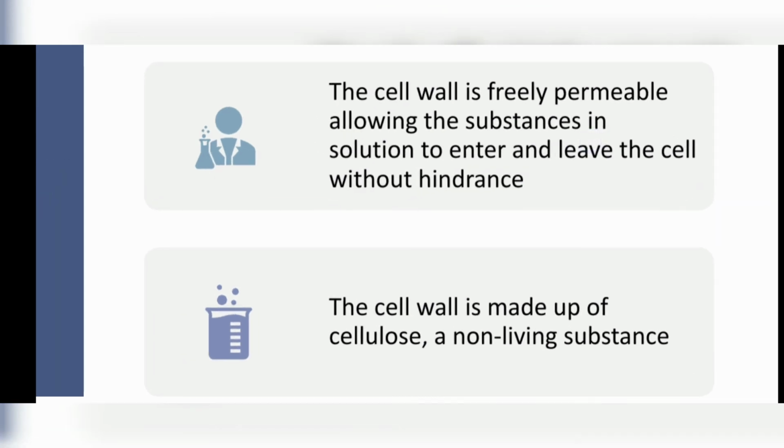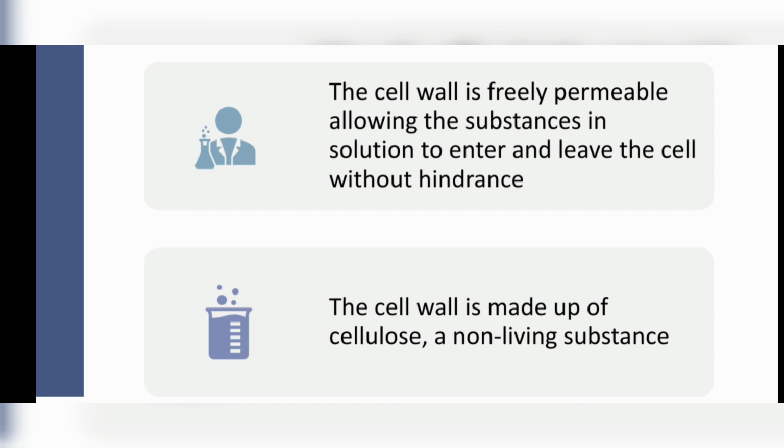Cell wall is freely permeable. As we talked about, cell membrane was selectively permeable, meaning it allows only important substances to go in the cell, but cell wall is freely permeable. It allows bacteria, infection, everything. If it allows that, it does not give protection to the cell, so why should it be needed in the animal cell? So animal cell does not have it, only plant cell has it to give rigidity.